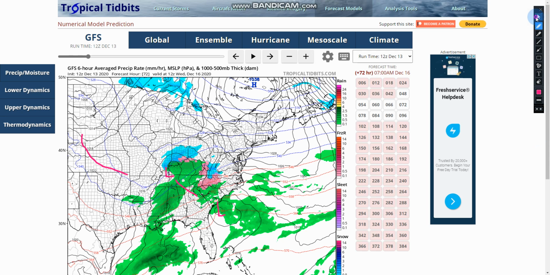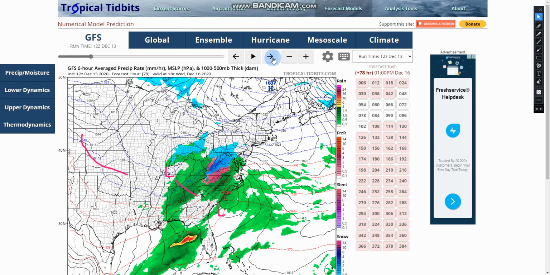If we continue here with the run, you can see the next slide, you see that the low pressure is visible here on the GFS, and you can see that you have a high pressure up here that is going to wedge the cold air down here. That is going to force cold air from anywhere from Boston and along the coast and back into upstate Pennsylvania, New York, and even into Virginia. Now, there's going to be a tight cutoff here, depending on the track of the storm.